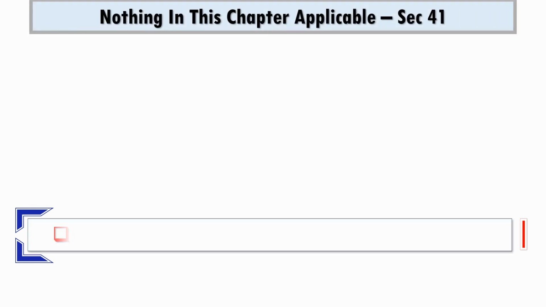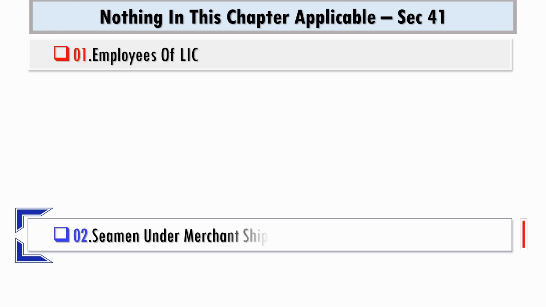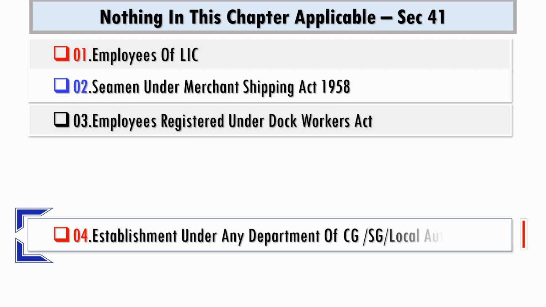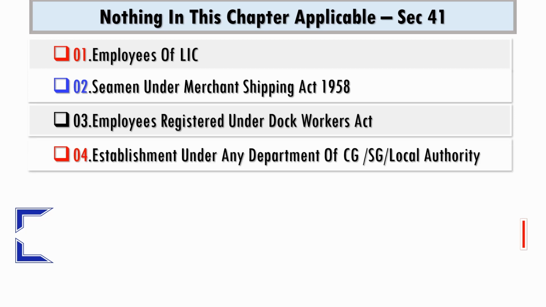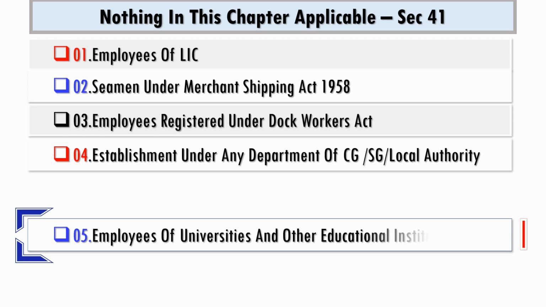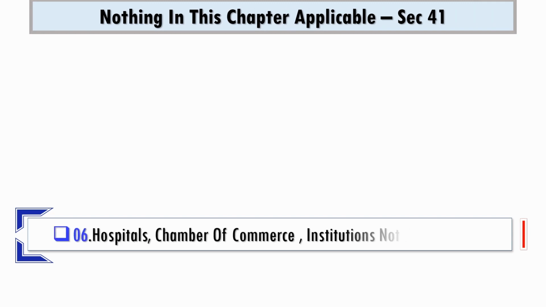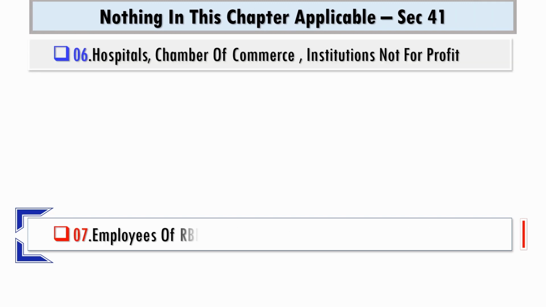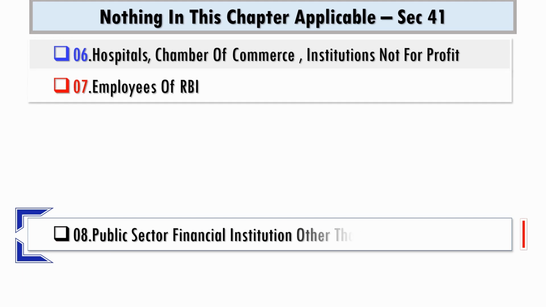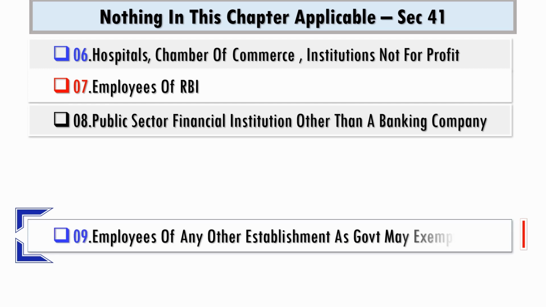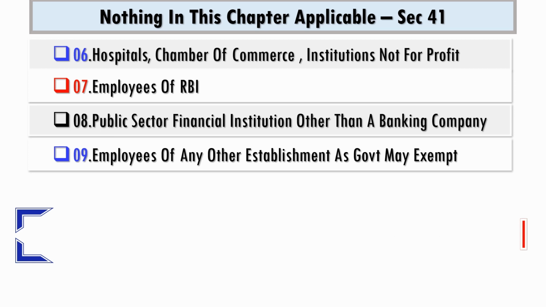Bonus provisions under the code are not applicable to employees of Life Insurance Corporation, to seamen under Merchant Shipping Act, to employees registered under Dock Workers Act, to establishments under any department of central government, state government or local authority, to employees of universities and other educational institutions, to hospitals, Chamber of Commerce and institutions not for profit, to employees of Reserve Bank of India, to employees of public sector financial institutions other than a banking company, and employees of any other establishment as government may exempt.